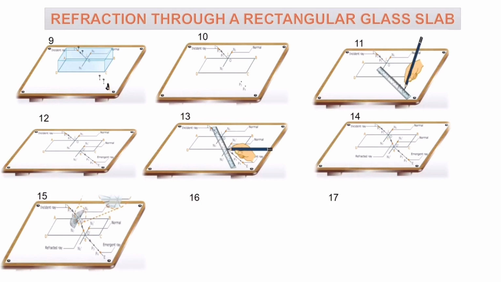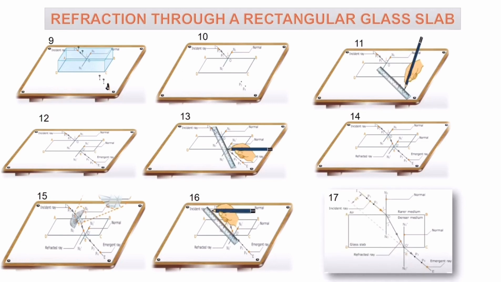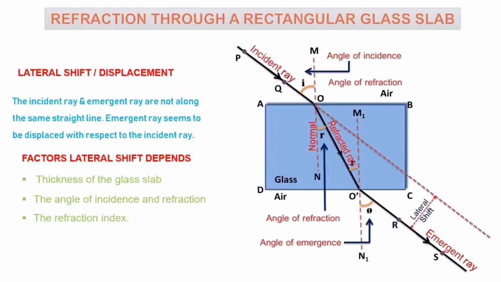We observe that the angle of incidence is greater than the angle of refraction, and the angle of incidence is equal to the angle of emergence. Now extend O'E backwards. We observe that the emergent ray is parallel to the incident ray. From the above experiment, one can say that the ray of light is passing from air to glass, which means that when light passes from a rarer to a denser medium, the refracted ray bends towards the normal.